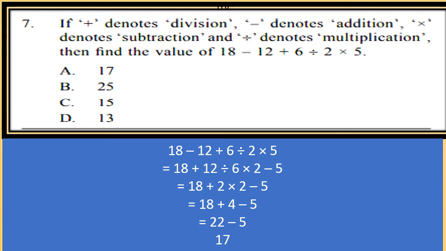Now we'll solve the equation. Now first we will follow the BODMAS rule. So first division, 12 divided by 6 will be 2. Now in next step multiplication, 2 into 2 will be 4. Now addition, 18 plus 4 will be 22 minus 5 will be 17. So first replace the signs and then follow the BODMAS rule to solve the equation.